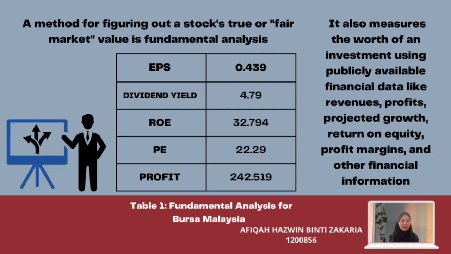We picked one company that we are investing in for the 2 months investment game, which is Bursa Malaysia's company. Earning per share for Bursa Malaysia's company is 0.439. Dividend yield for this company is 4.79. 32.794 is the return on equity. Price earning ratio for Bursa Malaysia is 22.29 and profit gain by Bursa Malaysia's company is 242.519.